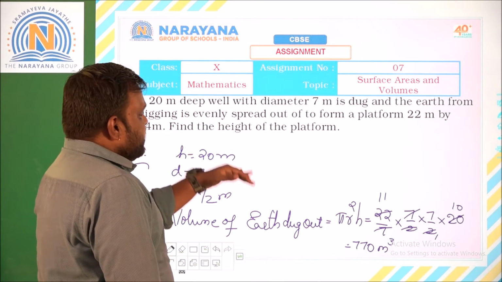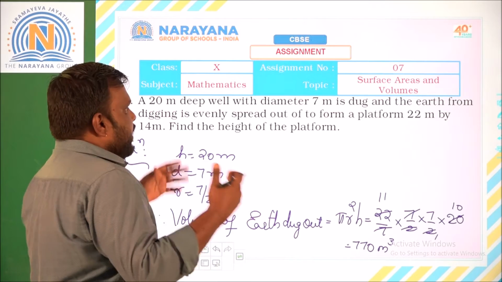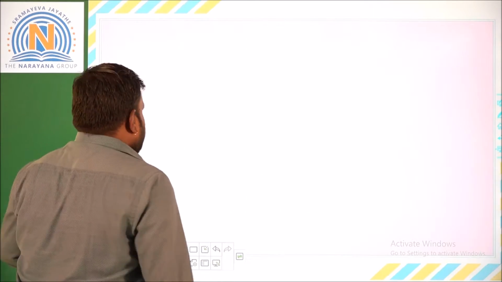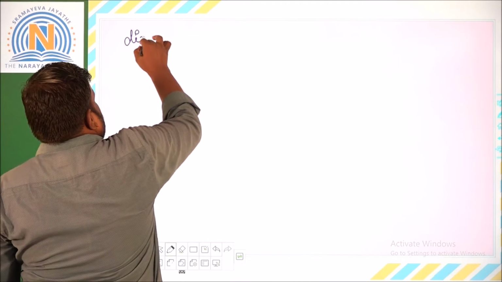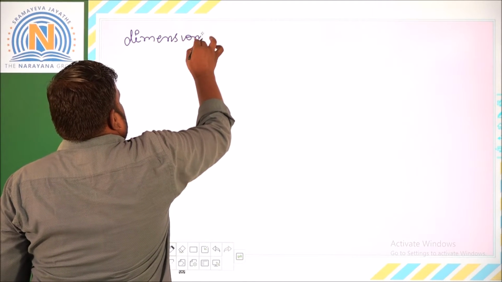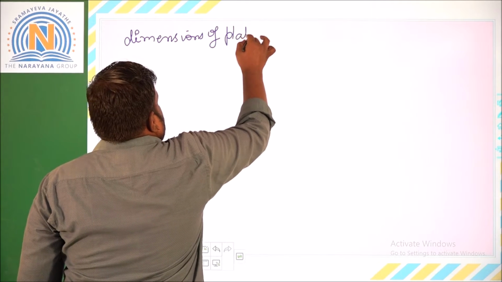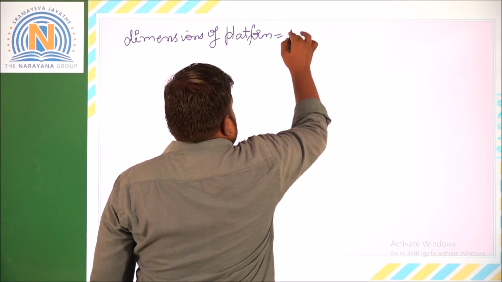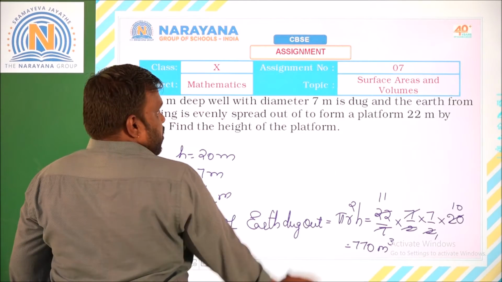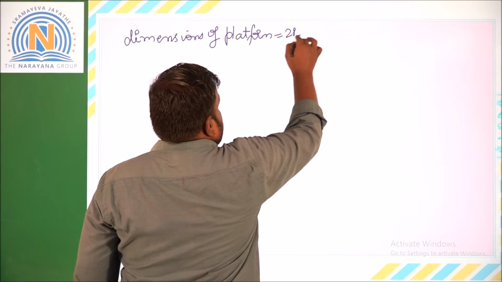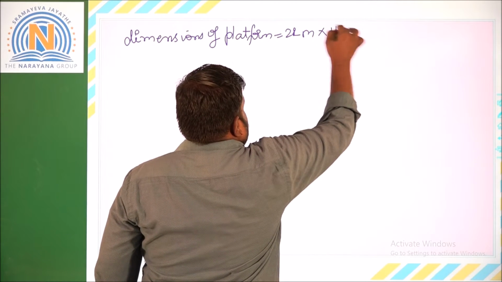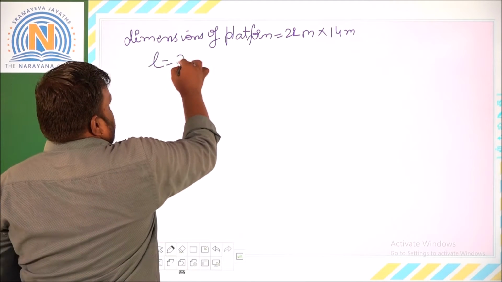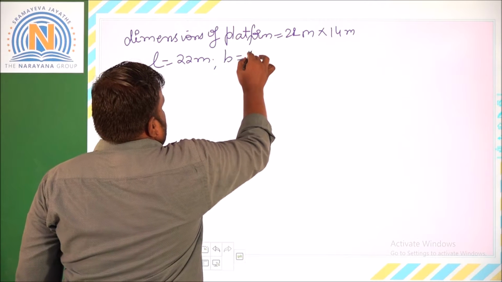Now what is happened, this earth, the mud which is dug out, that is spread evenly on a platform of dimensions given for you. So dimensions of the platform are given for you as 22 meters into 14 meters. Okay, so length is 22 meters and breadth is 14 meters. So we got here as L is equal to 22 meters and breadth is equal to 14 meters.